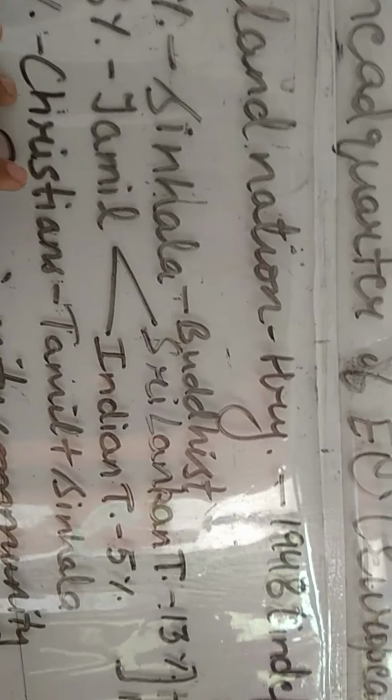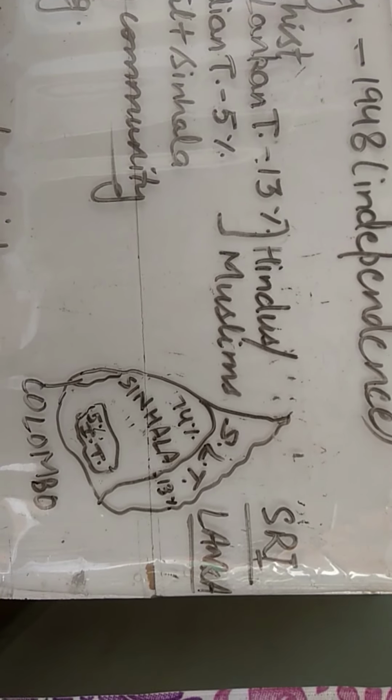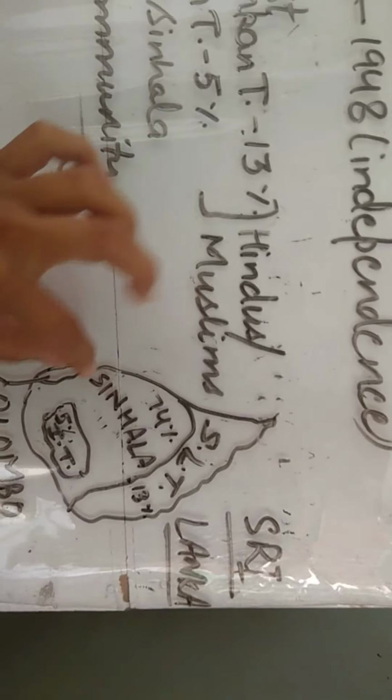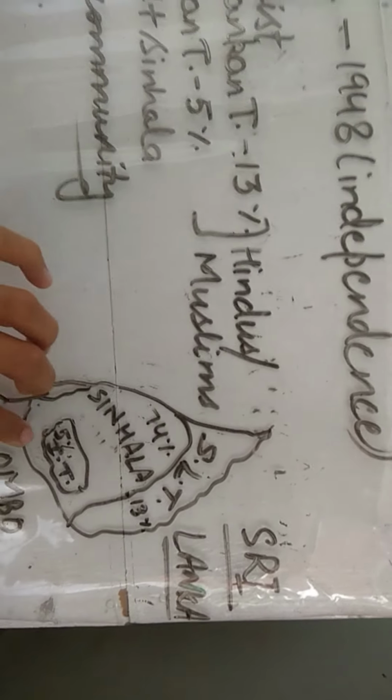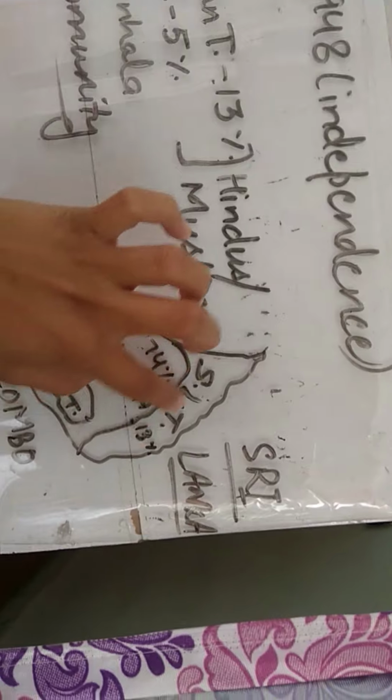Now the religion which is followed by Sinhala, that is majority of the population, is Buddhist or Buddhism, and Tamil speakers follow Hinduism or Islam, and Christians speak both the languages, Tamil as well as Sinhala. Let me show you the map of Sri Lanka to showcase their location in different parts of the country. So here we have Sinhala, that is majority, 5% Indian Tamils, 13% Sri Lankan Tamils, and here we have Colombo, which is the capital city of Sri Lanka.